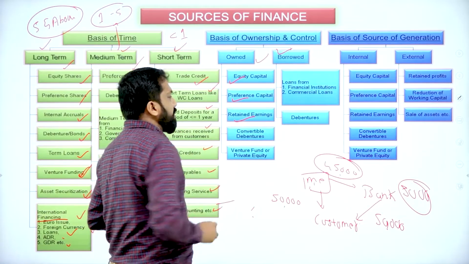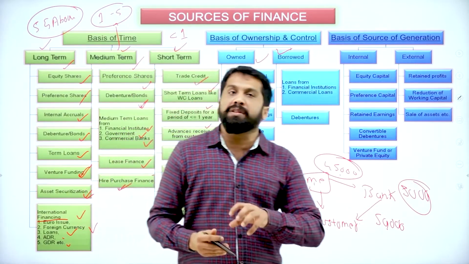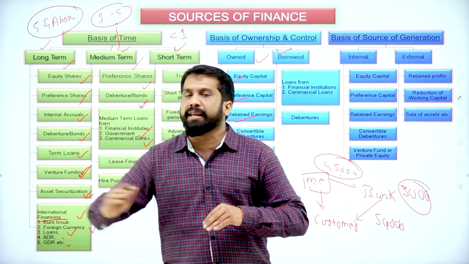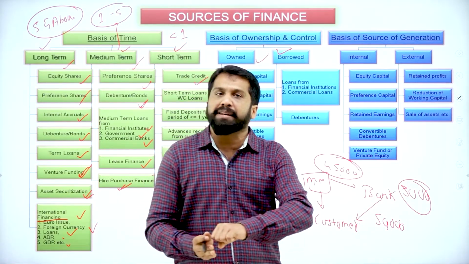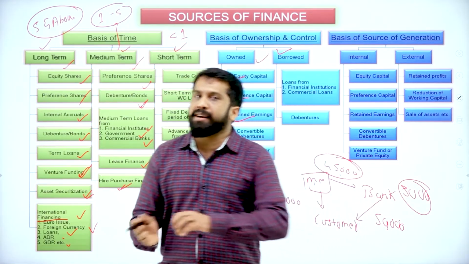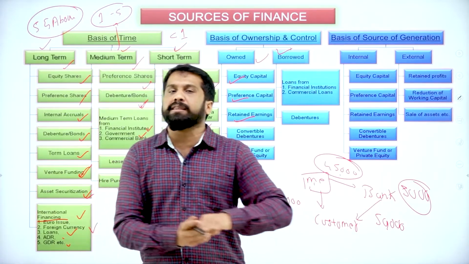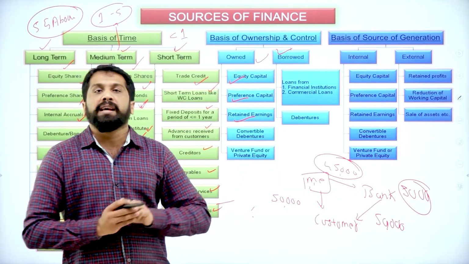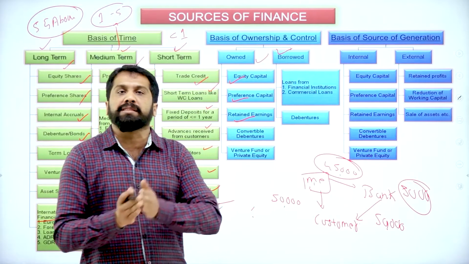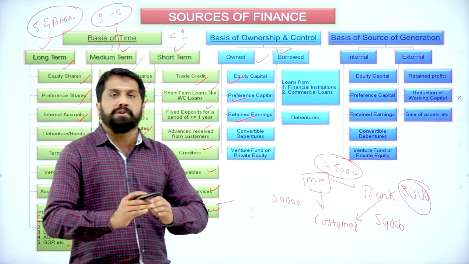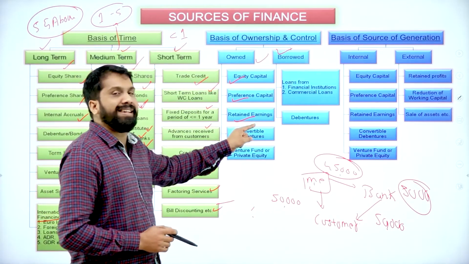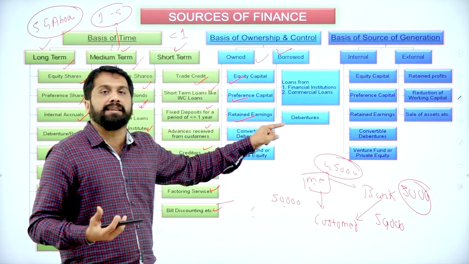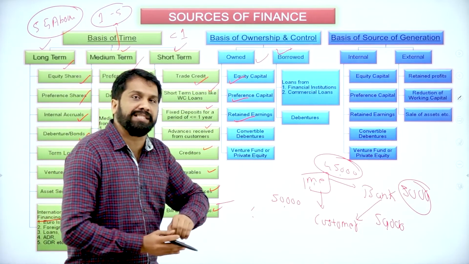Preference capital. Retained earning means every year you will earn a profit of 1 lakh, 1 lakh, 1 lakh. Out of 1 lakh, you keep 10,000 aside. Next year again 10,000, next year again 10,000. Every year you will save 10,000. All put together, we call it retained earning. Whatever you have earned, you have retained, you have saved.